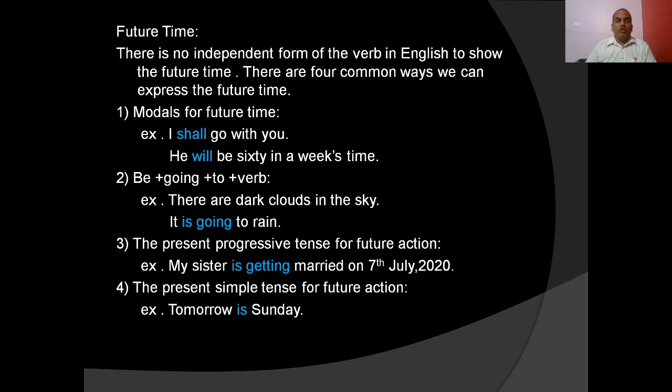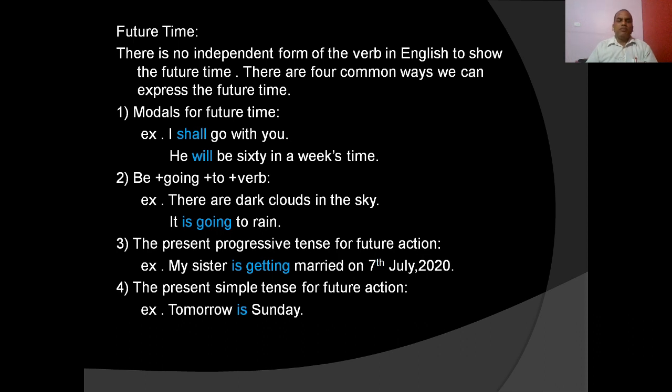Then the be going to form is also used to express the future time. There are dark clouds in the sky and it is going to rain. It is going to rain, be going to form. You know, is is the be form, and going to is there, and after going to there is the main verb, rain. So it is going to rain. The is going to form is used to express the future time.